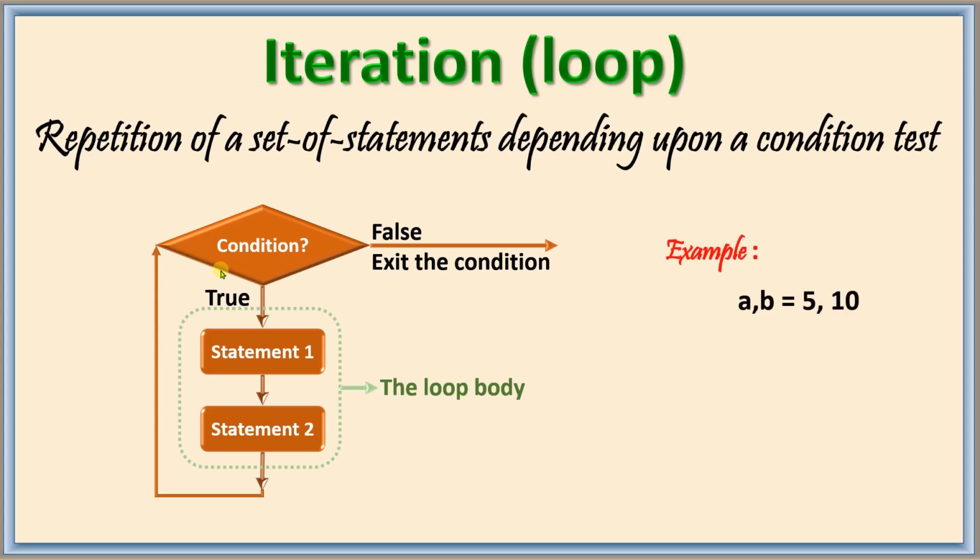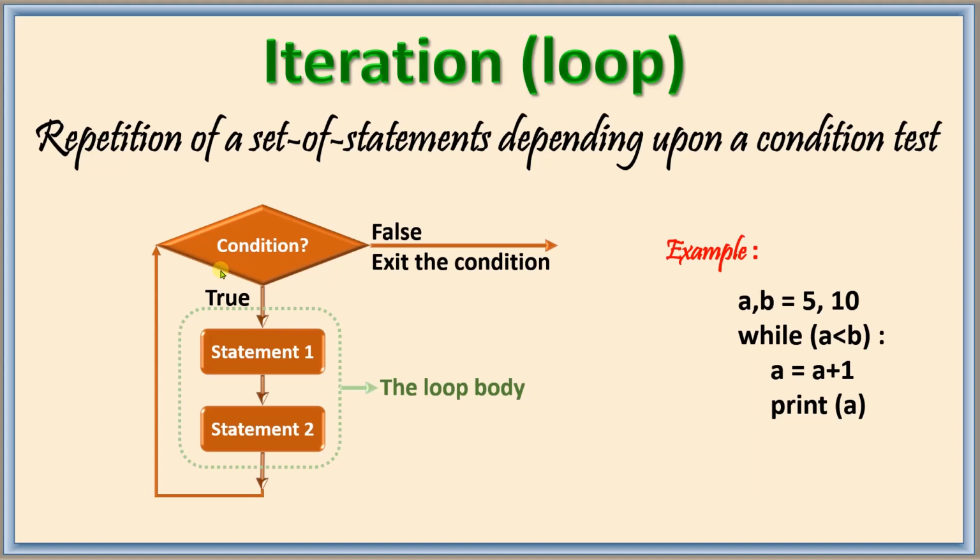Here is an example. A and B are assigned 5 and 10. While A is lesser than B, A is equal to A plus 1. So A is equal to 6 and it prints, and then again it comes to the loop. The old value of A is 6, it adds 1, it becomes 7, it prints, then 8, prints, 9, prints, then 10, and that also prints.